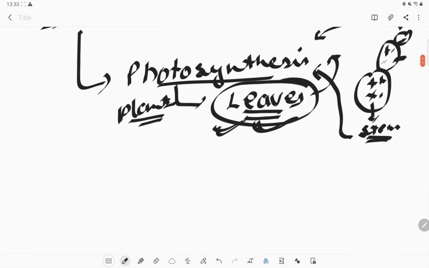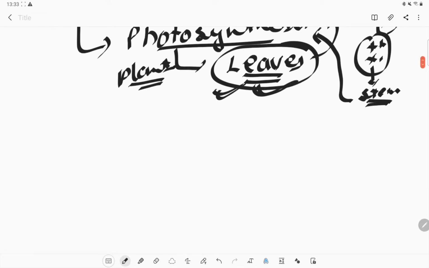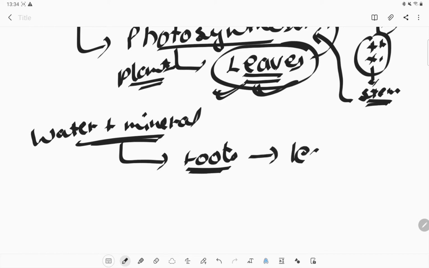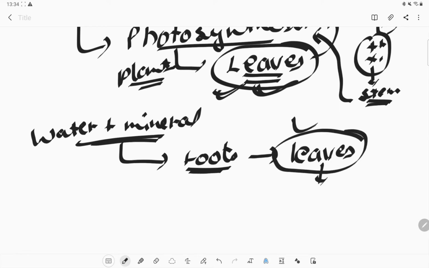So let's talk about the process of photosynthesis. What does it require? First it requires water and minerals. From where can we get them? With the help of the roots, the plant can absorb water and minerals from the soil, and then they transport that water and minerals to the leaves, because leaves are the area where photosynthesis needs to take place.